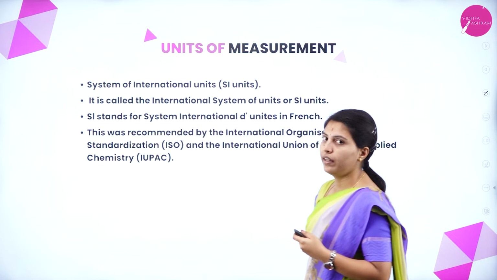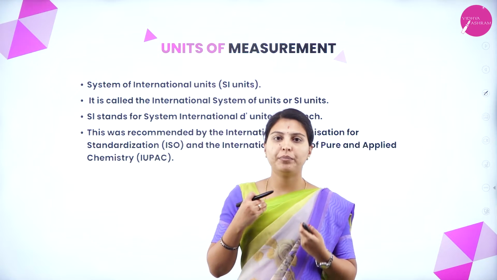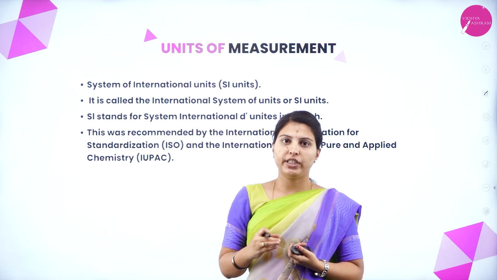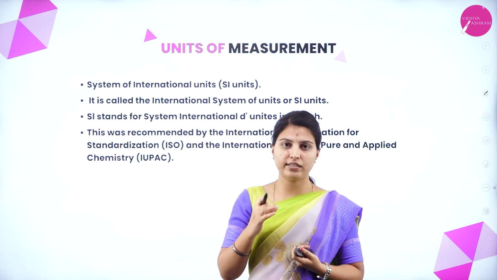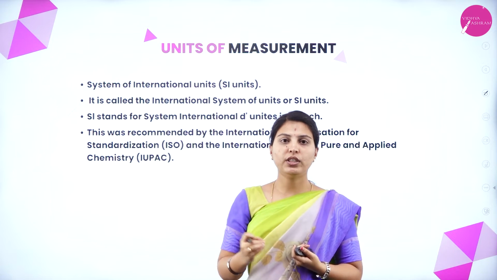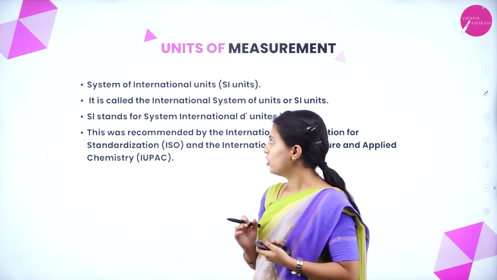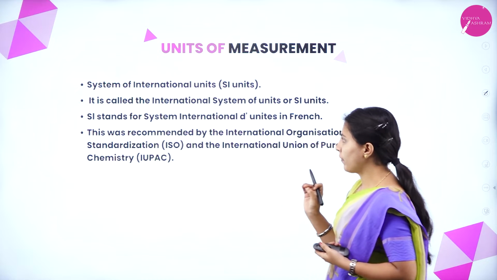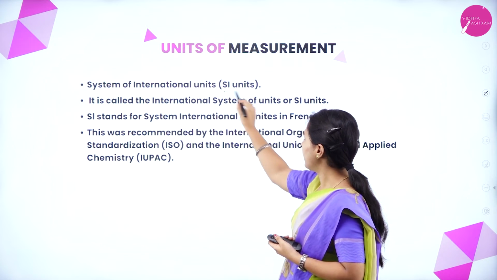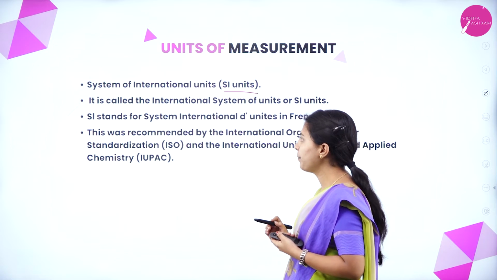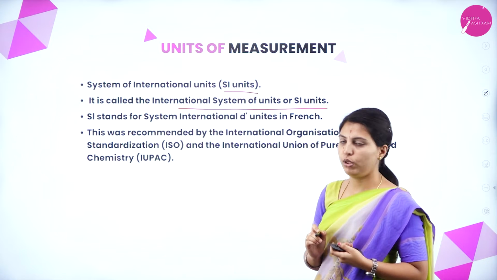Next is units of measurement. As I already told, if you want to measure or understand physical quantities, you need some units. Without the units, whatever the physical quantities are, they are useless. So the unit system is called the International System of Units, or SI units.